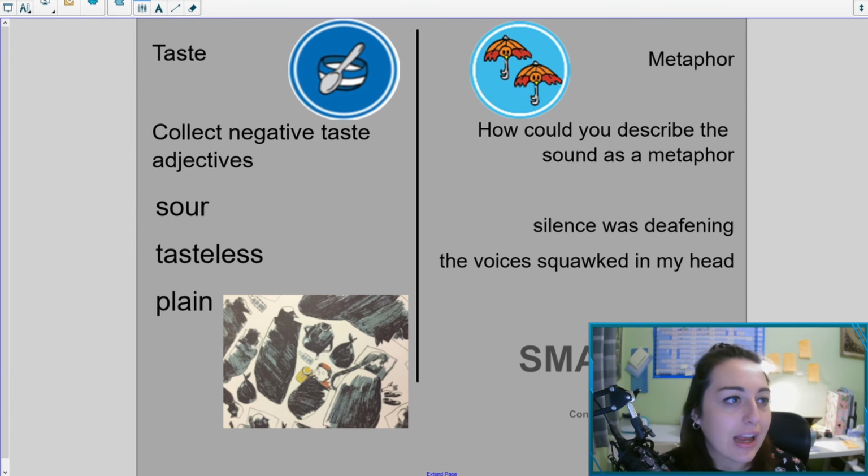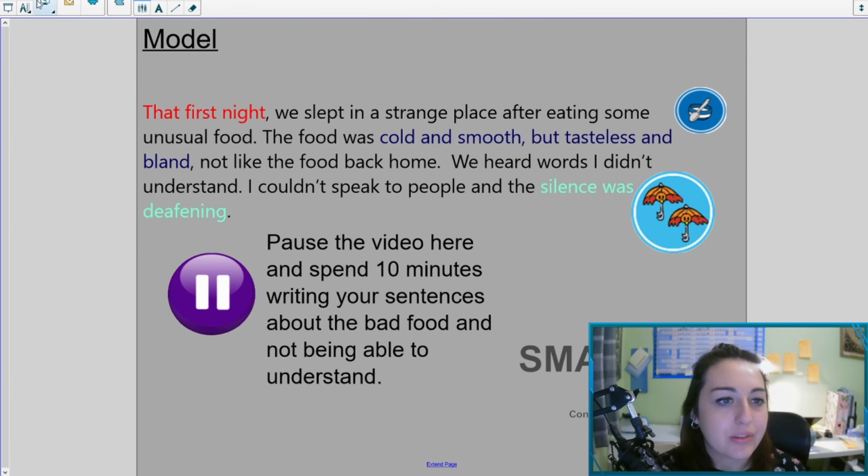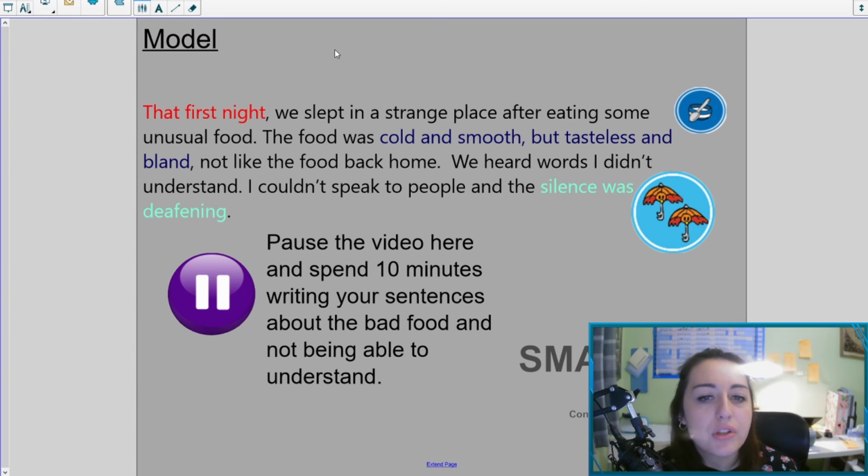Okay, so let's have a look at our model for today. That first night we slept in a strange place after eating some unusual food. The food was cold and smooth, but tasteless and bland, not like the food back home. We heard words I didn't understand. I couldn't speak to people, and the silence was deafening. So again, I've used my adverbial phrase at the beginning here. I've talked about the fact the food was strange and that I couldn't speak to anybody.